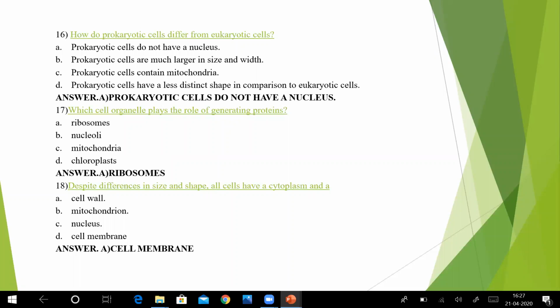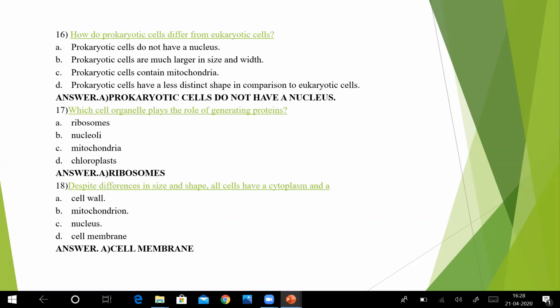Next multiple choice type question is, which cell organelles play the role of generating protein? We know this. Number one is ribosome. Number two is nucleoli. Number three is mitochondria. Number four is chloroplast. The right option is ribosome, number one, because ribosomes are known as protein factories.